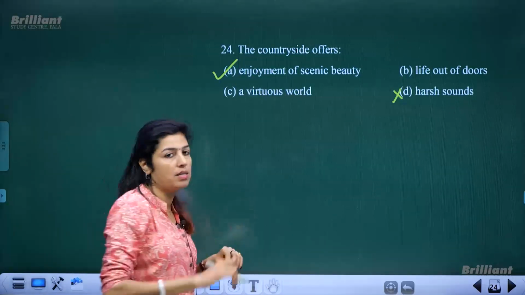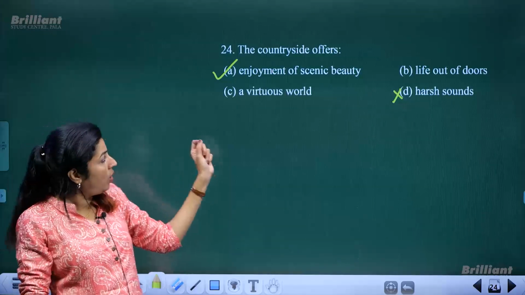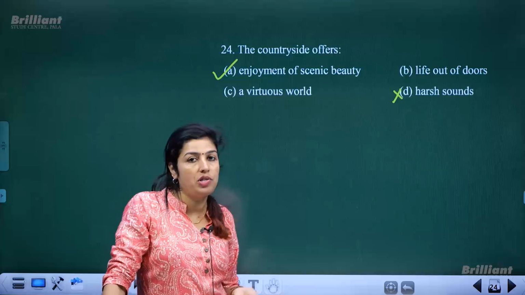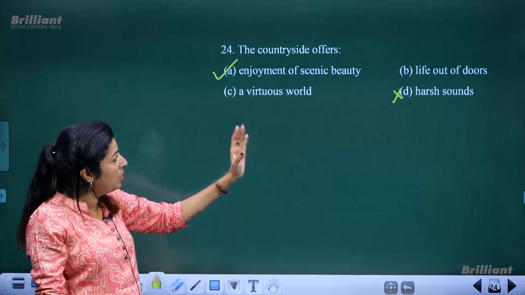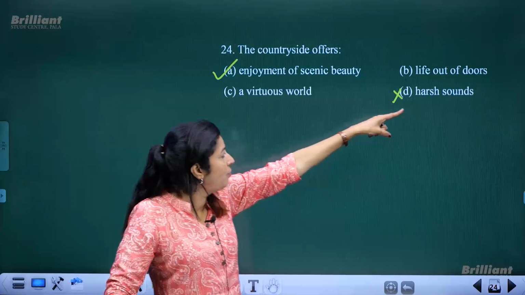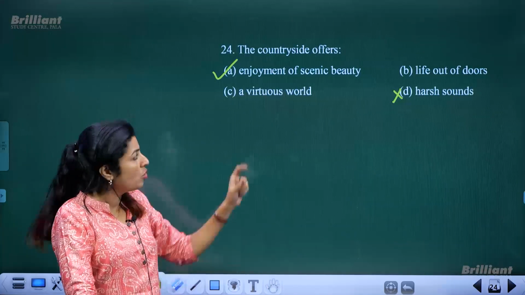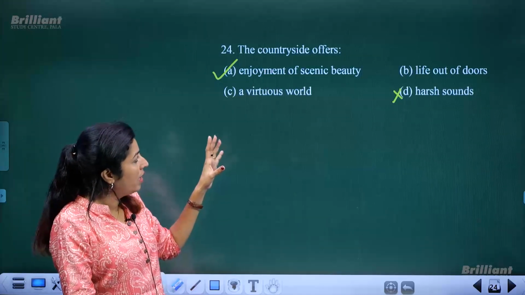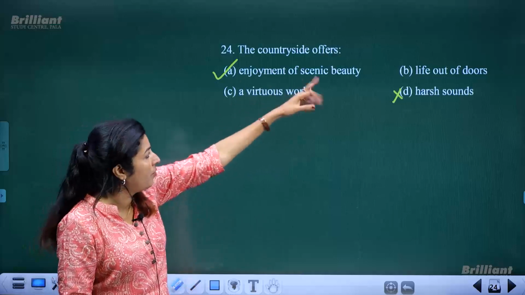So this could be taken as the exact option. When you go to country areas or village areas, you have enjoyment of scenic beauty, which would provide you with a kind of active life out of doors and a virtuous world. So if you choose this option, you have a blend of the other three options.